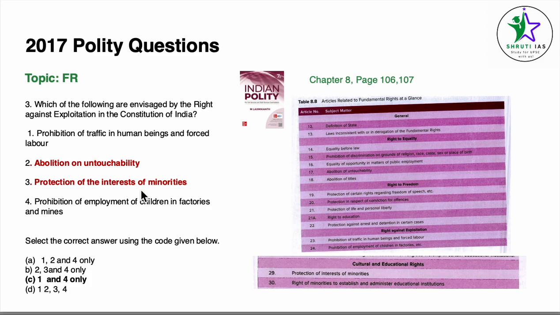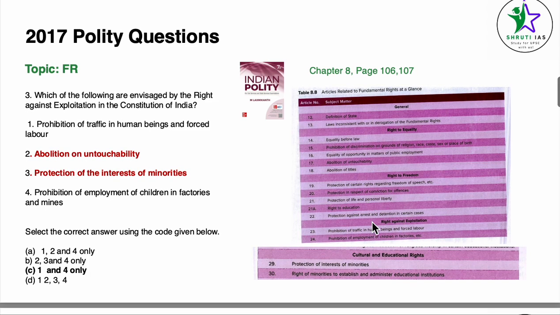Now here very clearly we can look in chapter 8, which is the fundamental rights chapter. While it is given in the chapter itself, it's easier to look at it from the table. So we turn to page number 106, table 8.8. Now here under right against exploitation, the rights are given: 23, prohibition of traffic in human beings and forced labor; prohibition of employment of children in factories. So 1 and 4 become correct.